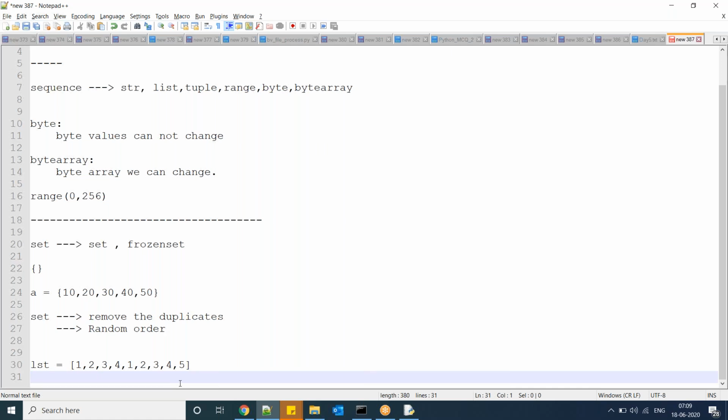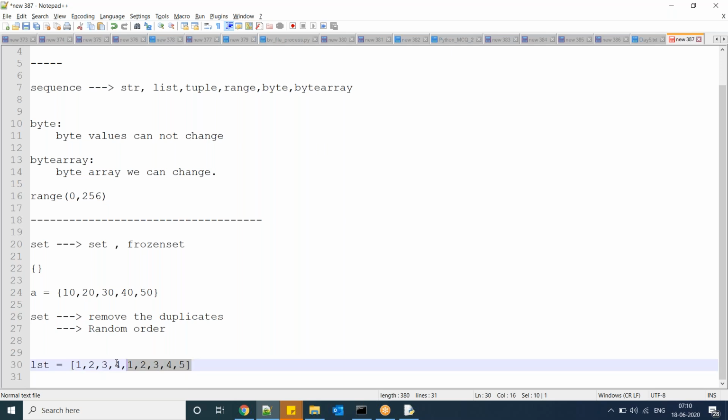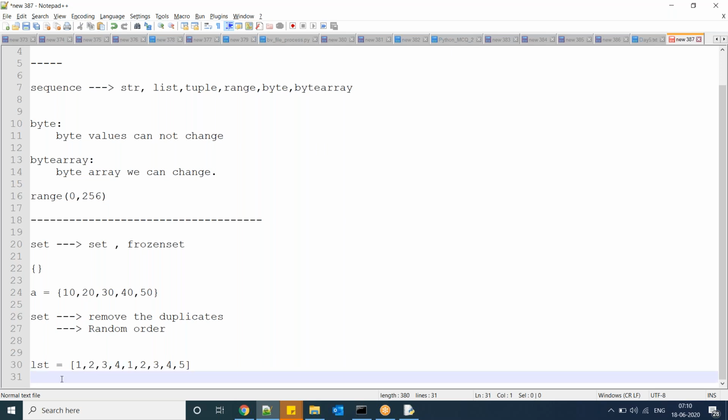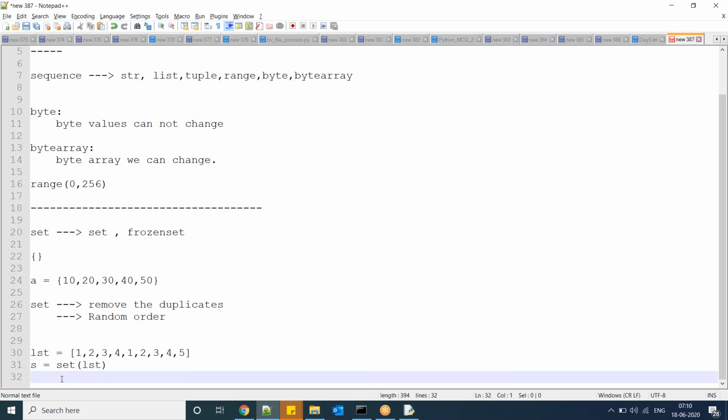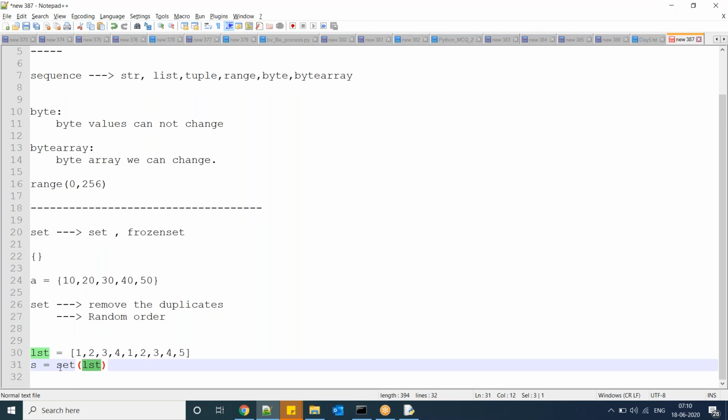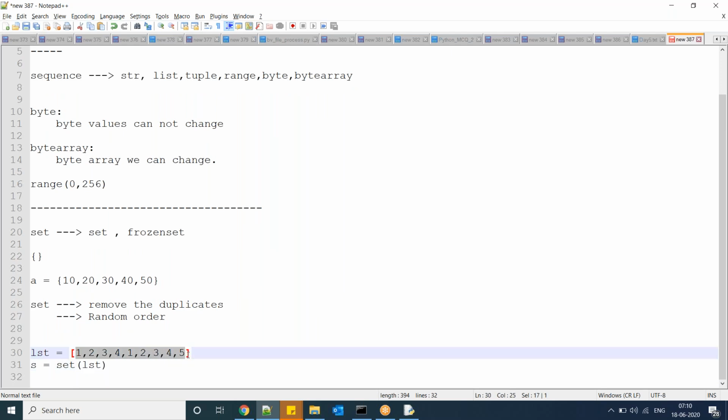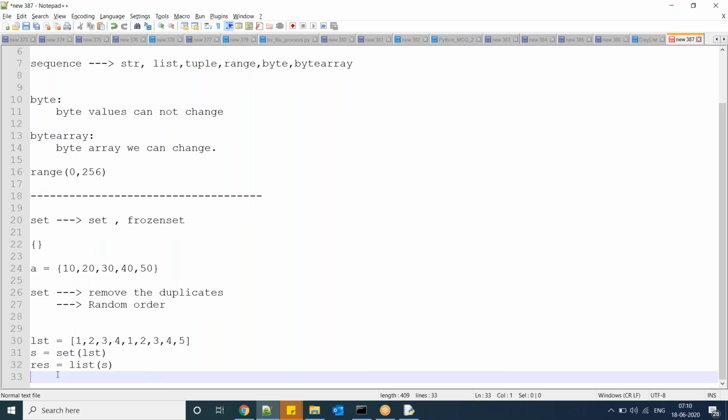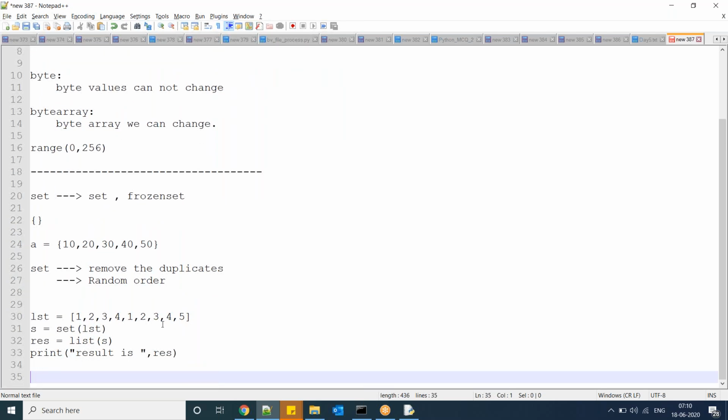So here I have a list. Now what I can do is I'm going to convert this one to set. When you convert to set, whatever duplicate elements are there, it is going to remove them, and the result equal to a list of s. Now print the result. So as I said, we have typecasting, right? I am converting list to set.